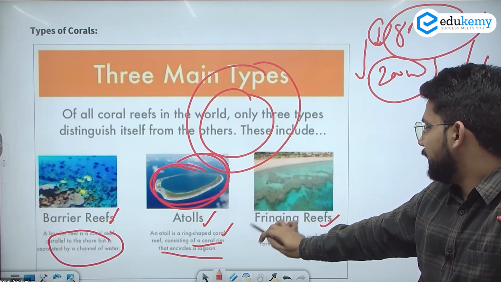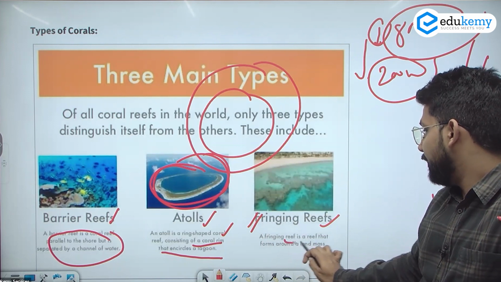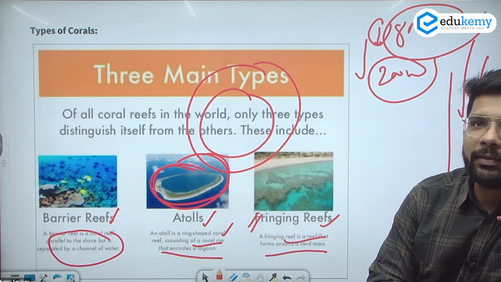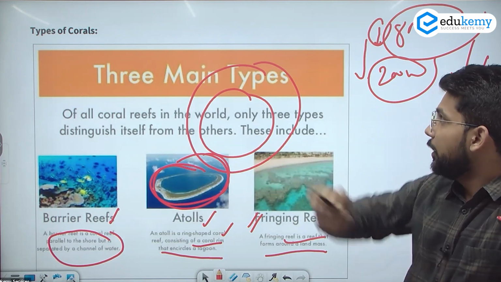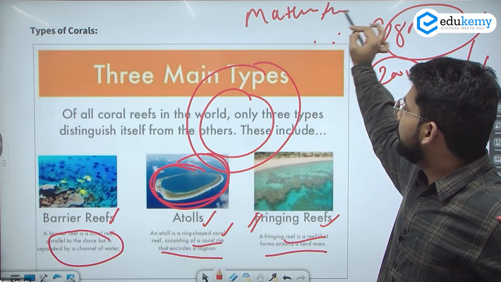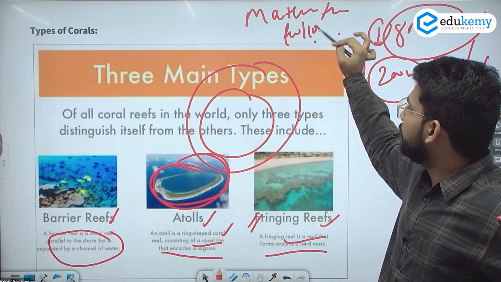Fringing reefs are reefs that form around a landmass. These are specifically formed around a landmass. So these are 3 different types of reefs. Maybe they can ask a match the following question: which reef is located where, and which type is it?